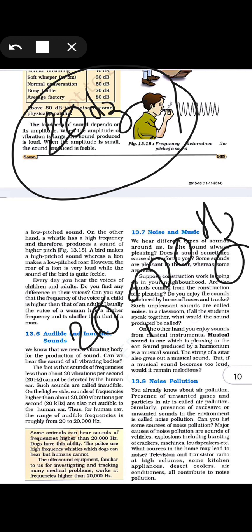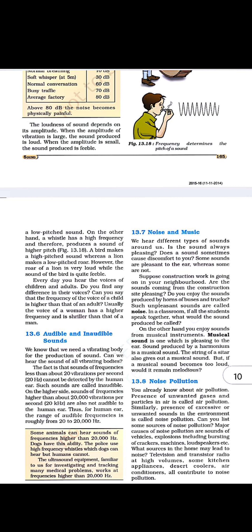So noise is something that cannot be comfortably heard by us. It may be in the audible or inaudible range, but it is not pleasant to us. This kind of unpleasant sound is considered noise. Okay, so what is noise pollution?